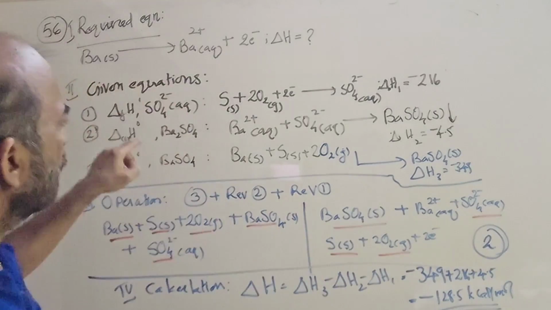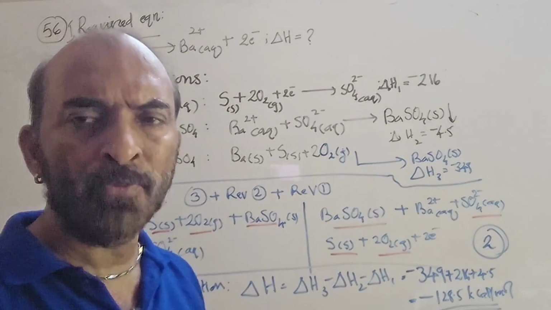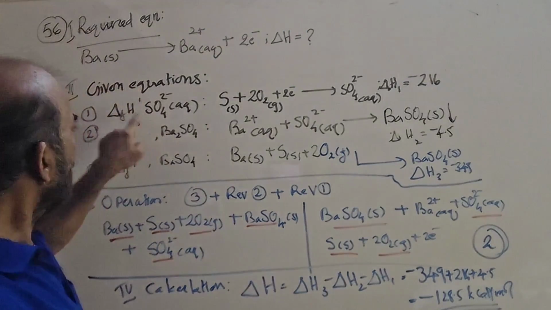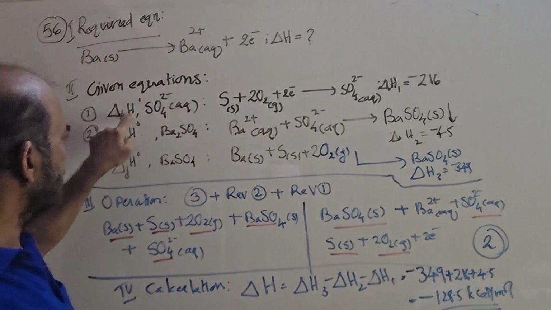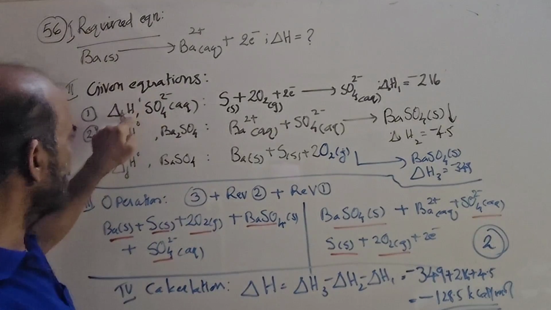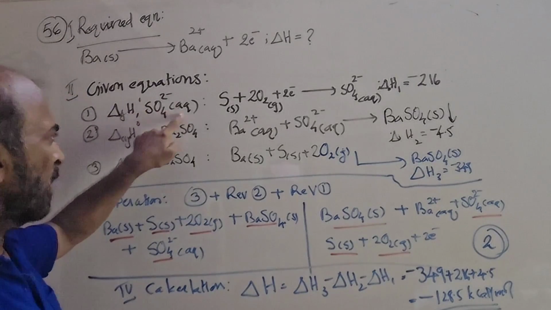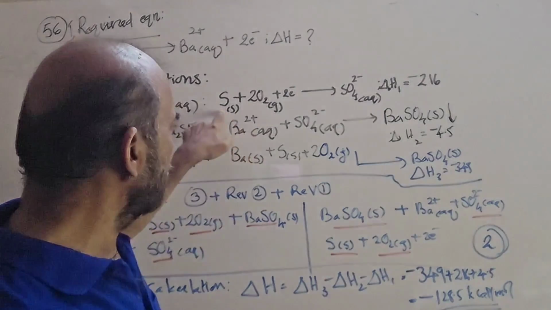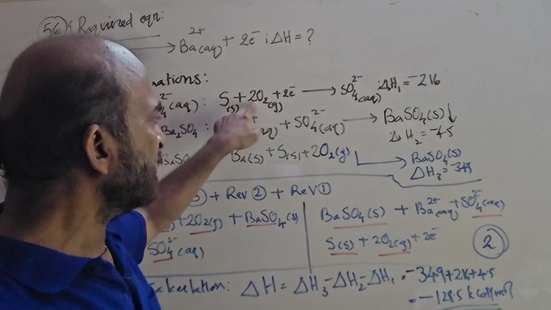One statement they have given is the standard enthalpy of formation of sulfate ion, aqueous. So we write delta formation H standard of sulfate aqueous. See how it will be formed from the elements: sulfur solid plus 2O2 gas.